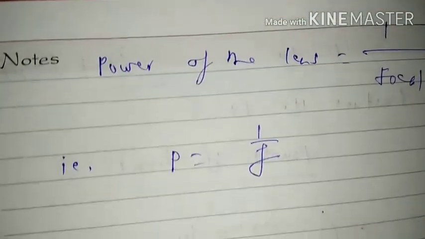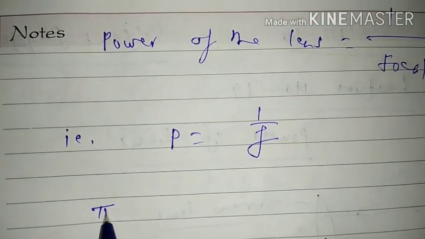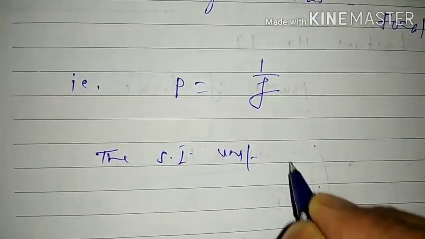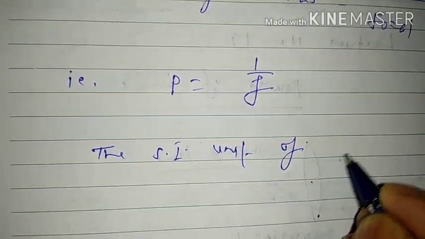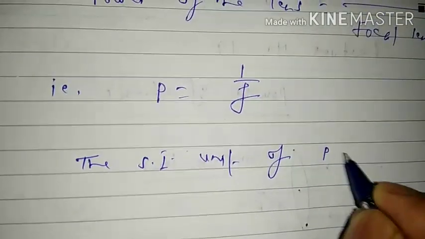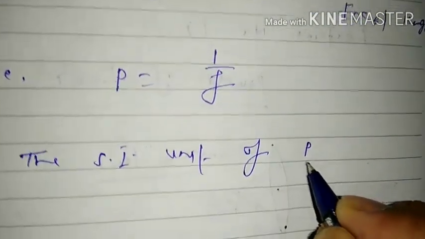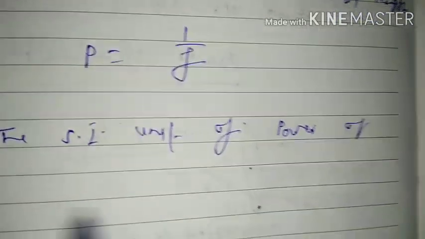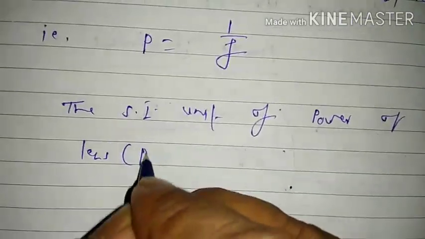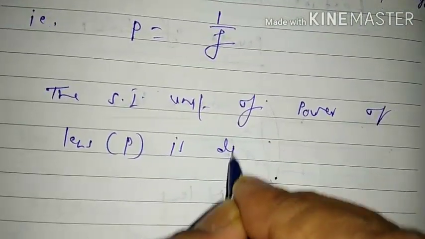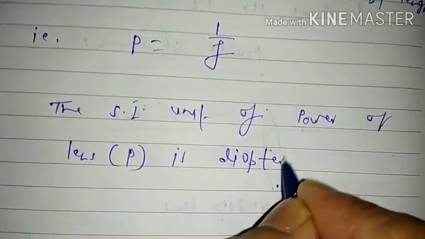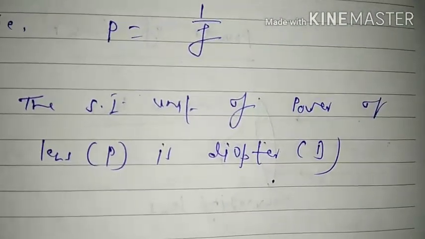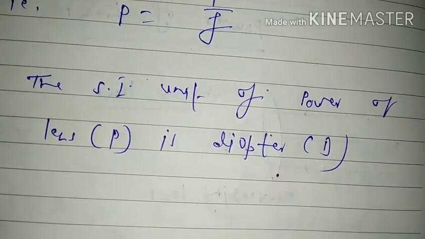What is the SI unit of power of the lens? The SI unit of P, that is power of lens P, is diopter. It is represented by D.